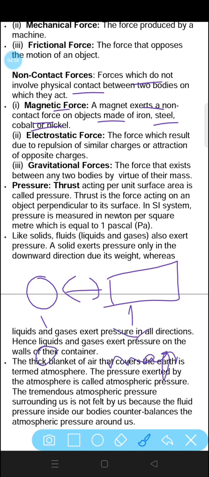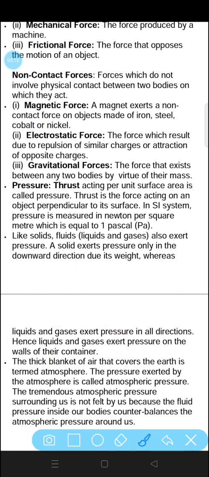Similarly, a push or pull could be there. If this is the south pole and this is the north pole, they will attract each other, and if the poles are the same, south and south, then they will repel each other. So attraction or repulsion, both things are carried out in the case of magnetic forces.